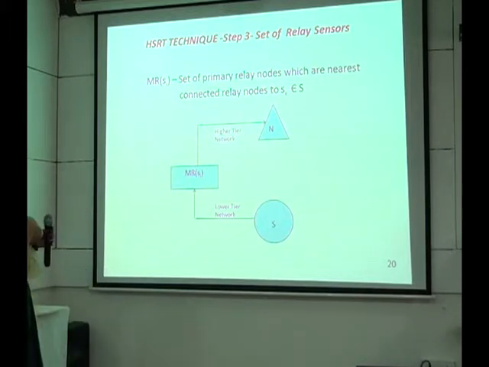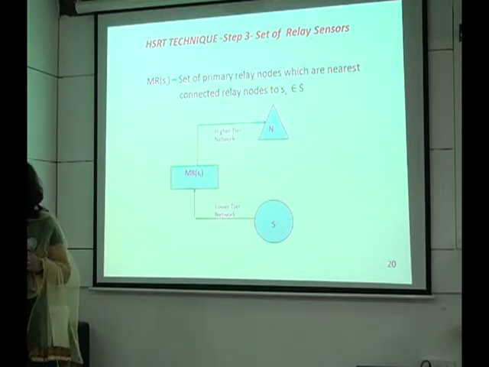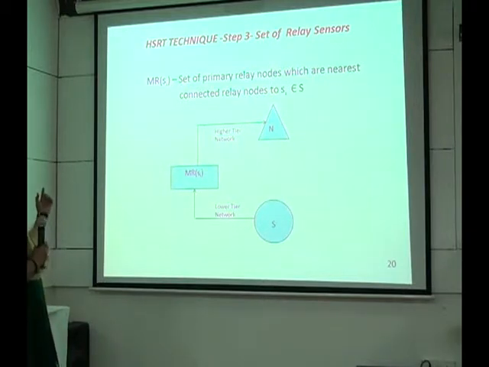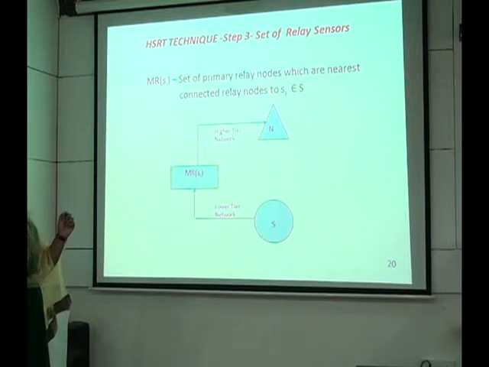So after this we have moved on to step number 3, where we are working on the formation and selection of the set of the relay sensors. Here basically the main aim is to utilize the resources of the highly efficient relay sensors in order to relay the sensory data from the urgent sensors to the static sink N. For this we have formed a set MRSi, where MRSi is a set of the primary relay nodes which are the nearest connected relay nodes to Si belonging to S.